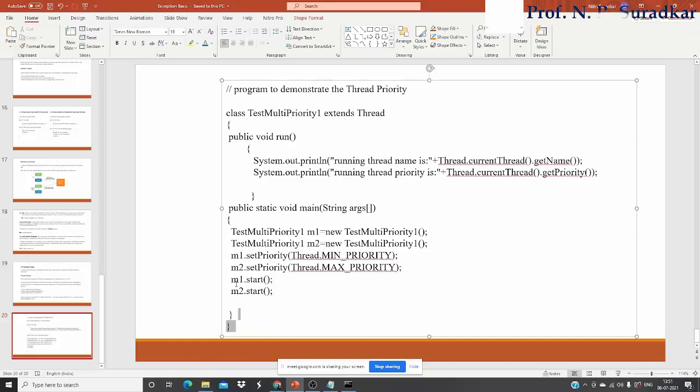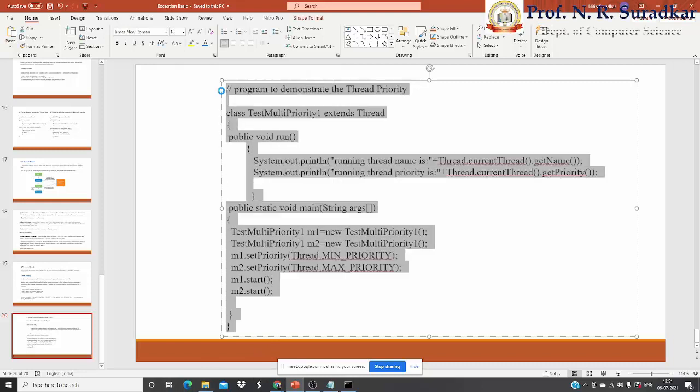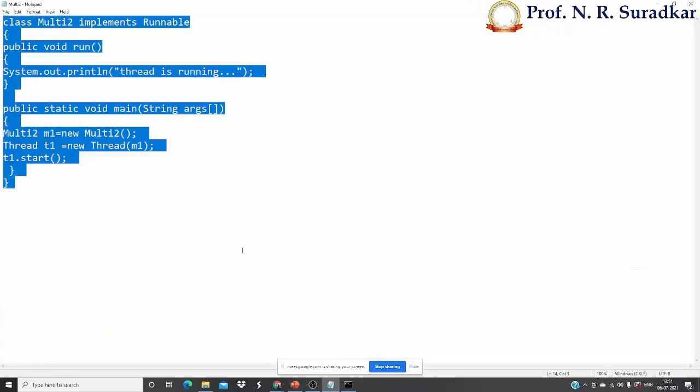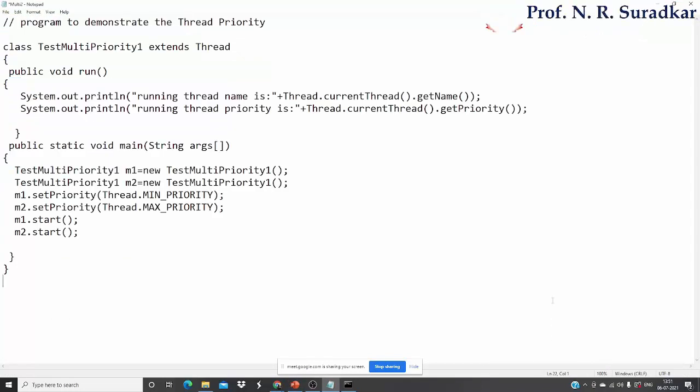Let's copy the program from here and execute it. Actually, I already created the program, so that the time is saved and I am able to explain whatever content I want to. Let's see here how to demonstrate the thread priority, meaning how to give the priority to the thread. The class name is TPriority.